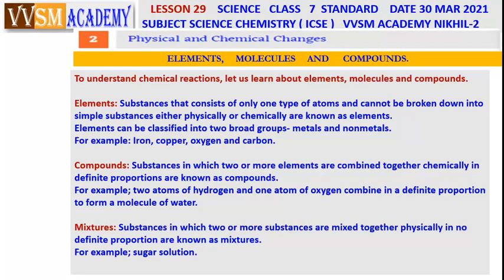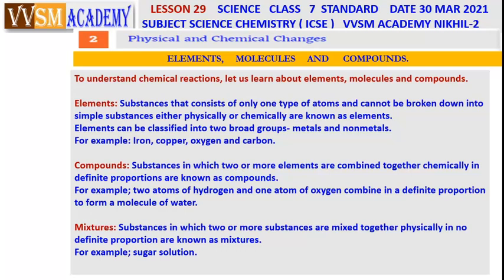Then compounds. What is a compound? If two elements combine together to form a compound. Two elements. Hydrogen is one element, oxygen is another element. If these two elements are combined together to form water, hydrogen combines with oxygen, gives water. This is also called chemical combination. During the chemical combination reaction, a compound is formed.